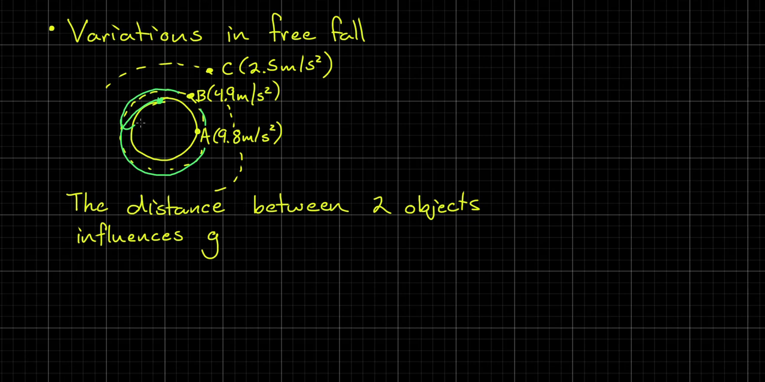Cool. What's the acceleration due to gravity on planet Earth? 9.8 what? Meters per second squared.